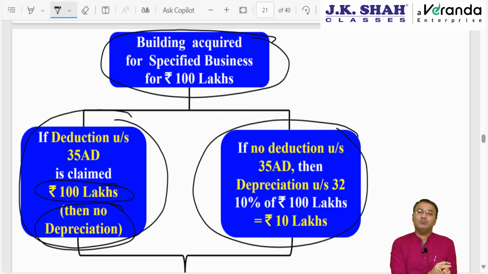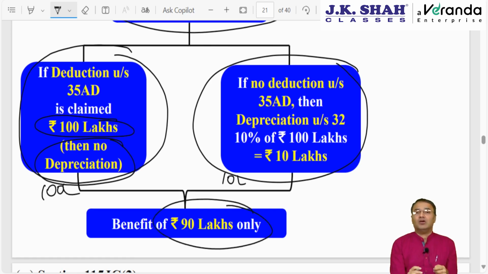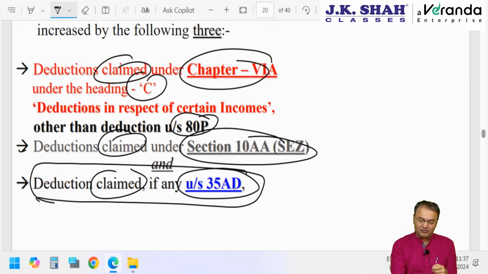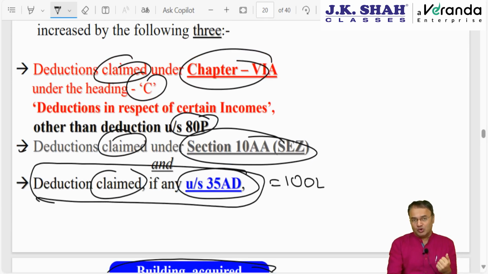considering the rate of depreciation to be 10%. So because of 35AD, if you observe, in the first year my benefit is not the full 100 lakhs. My benefit is not to the tune of the deduction claimed, my benefit is only to the tune of 90 lakh, because if I would not have claimed this 100 lakh, I could have claimed depreciation otherwise also. So my benefit is the differential amount, 90 lakh. Then the question is, when I am calculating adjusted total income, why should I add back 100 lakhs as given here in the previous slide? Add back deduction claimed under 35AD, which is 100 lakhs. Whereas the benefit I have taken is to the tune of 90 lakhs.